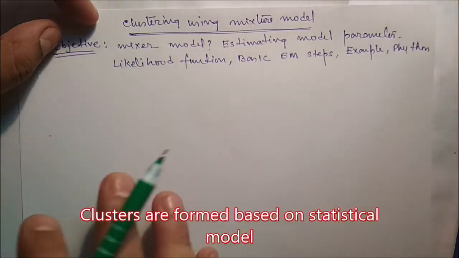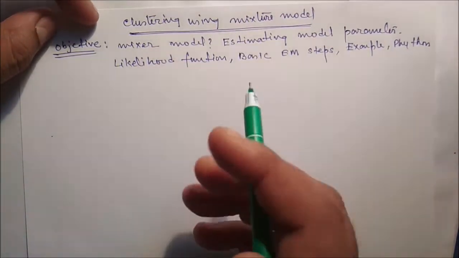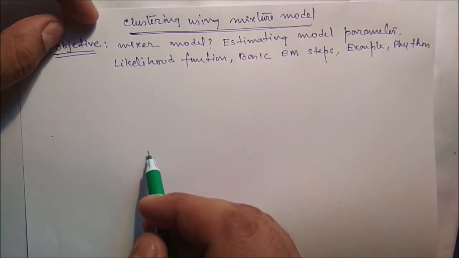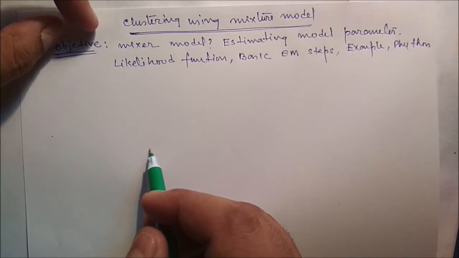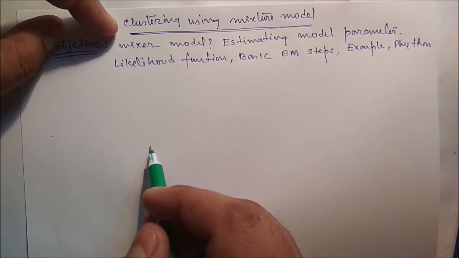That means clusters are formed based on a statistical model. So using the statistical model we can identify the clusters. The data may be generated as a result of a statistical process, and we describe the data by finding the statistical model that best fits the data, where the statistical model is described in terms of a distribution and a set of parameters for that distribution.